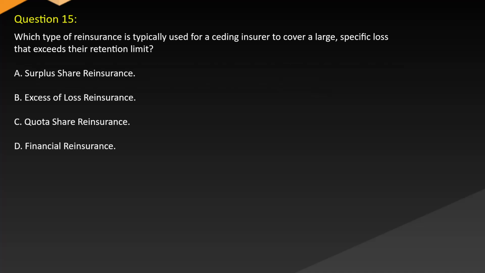Which type of reinsurance is typically used for a ceding insurer to cover a large, specific loss that exceeds their retention limit? A. Surplus share reinsurance. B. Excessive loss reinsurance. C. Quota share reinsurance. D. Financial reinsurance.